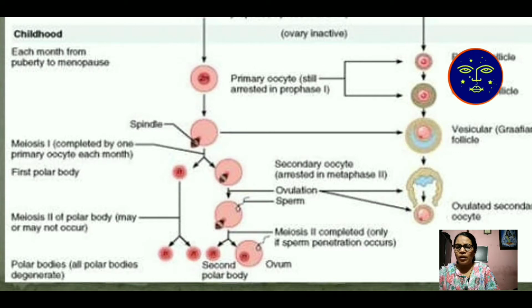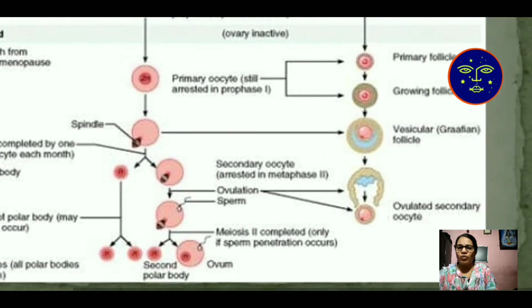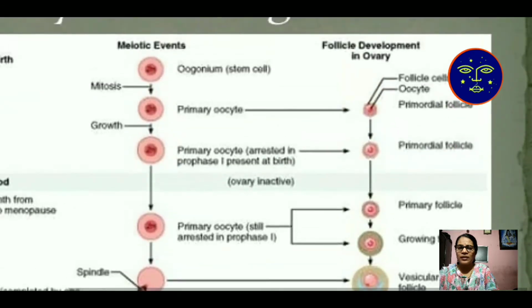The first polar body contains n number of chromosomes and goes through meiosis 2, producing two polar bodies, and the secondary oocyte undergoes ovulation, and meiosis 2 produces two types of n cells. One is known as the secondary polar body, and out of the four, one is developed into the mature ovum. This is the total cycle.